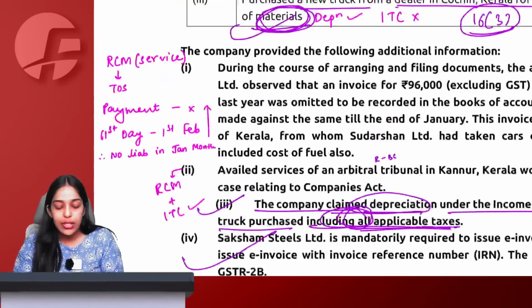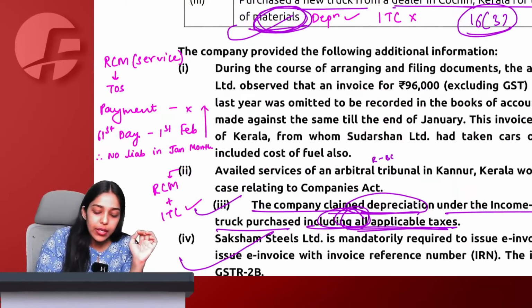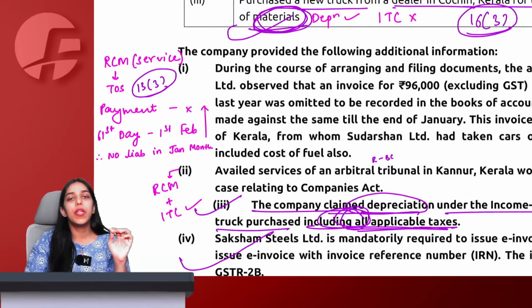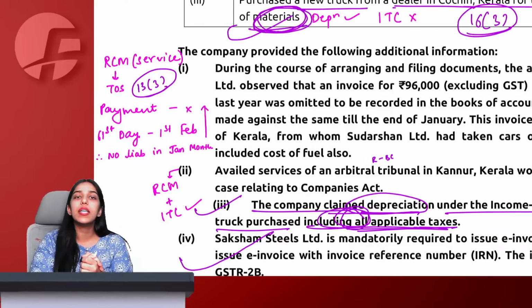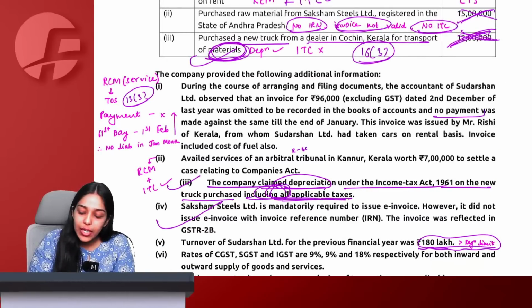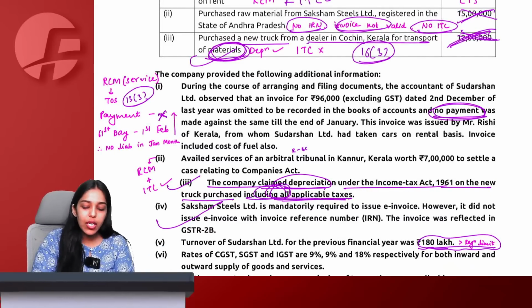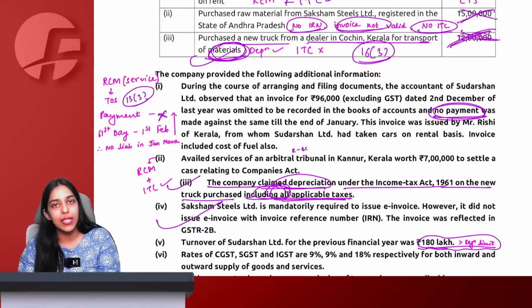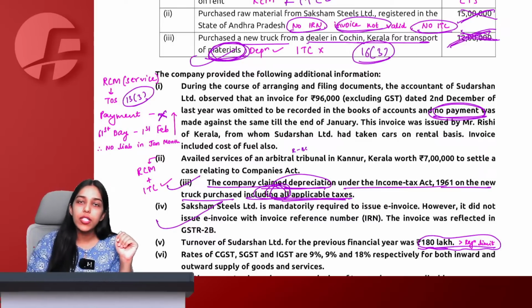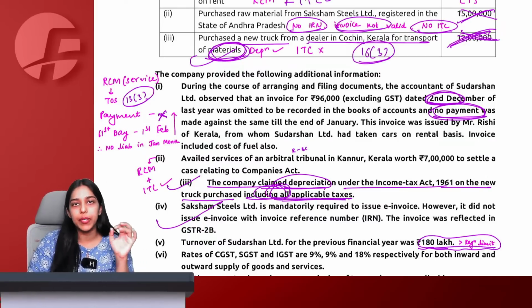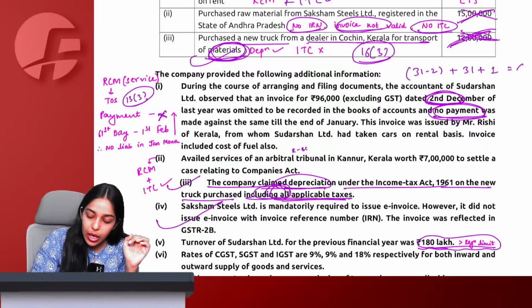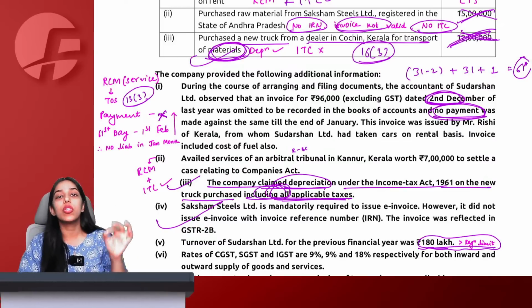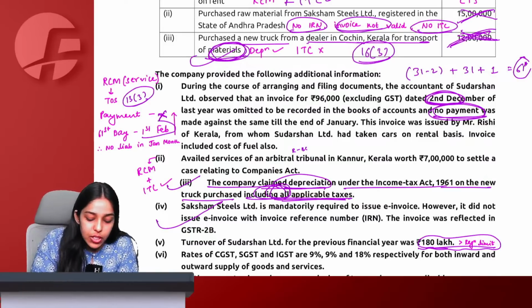Okay. So now, in case of services, reverse charge mechanism, time of supply, section 13(3) says that the day on which you make payment and the 61st day from invoice, whichever is earlier, becomes the time of supply. Now they are saying that we have not yet made payment only. So payment date has not arrived because no payment is made till date. But the 61st day from invoice we can calculate. Invoice was 2nd December, which means 31 minus 2, 29 days of December, 31 days of Jan, and the 1st day of February comes as the 61st day. Yes, so the time of supply here will be 1st February.